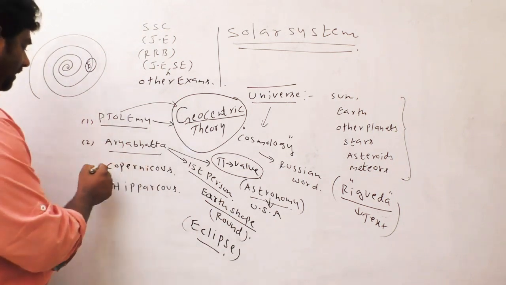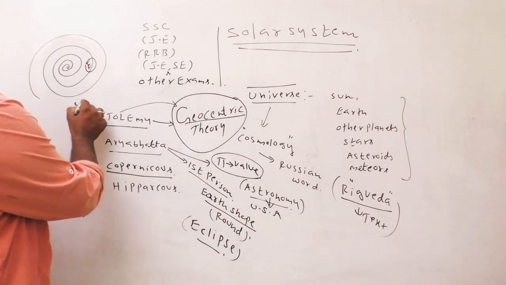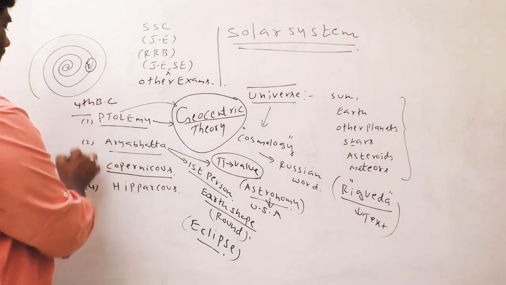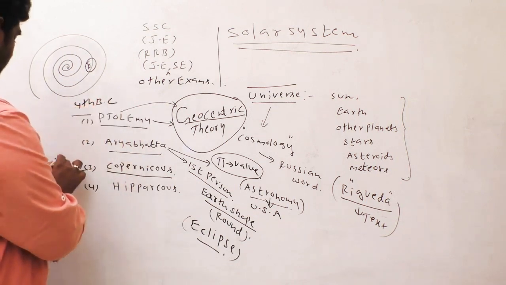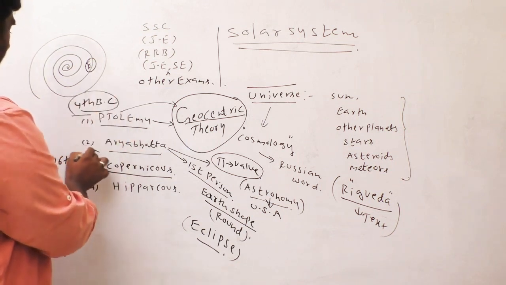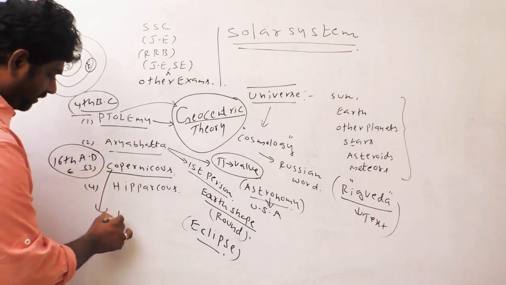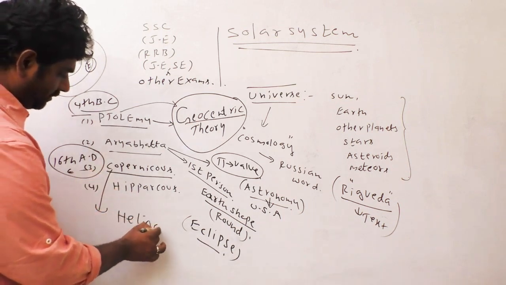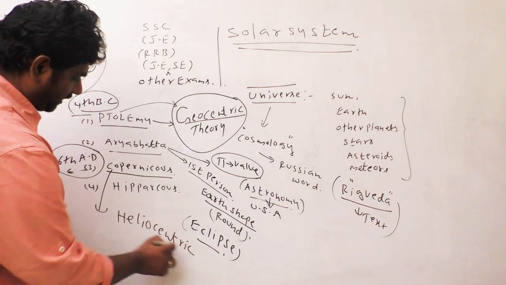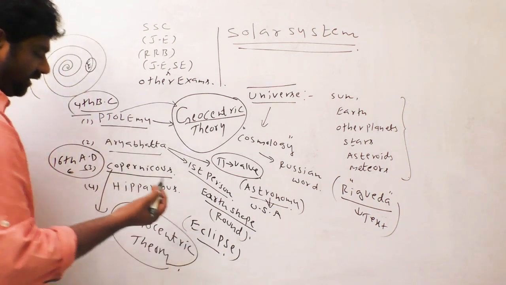And later, Copernicus. Ptolemy was 4th century BC, Copernicus was 16th century AD. Copernicus introduced the heliocentric theory.